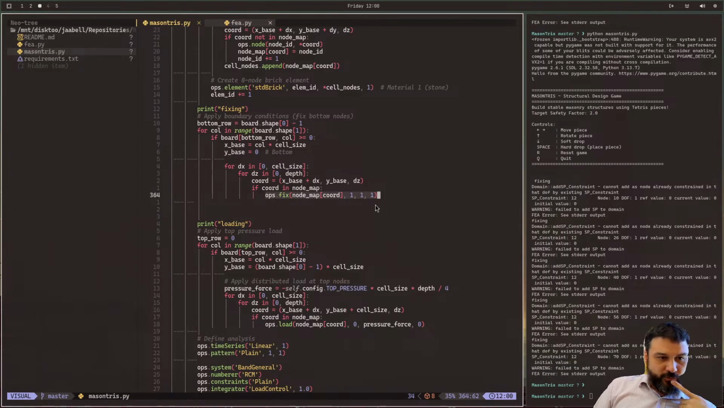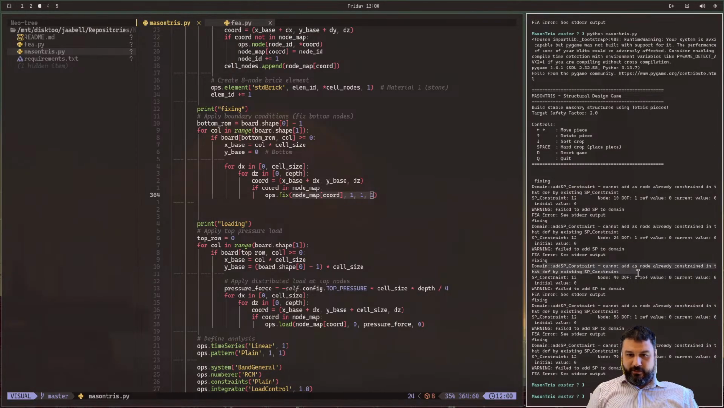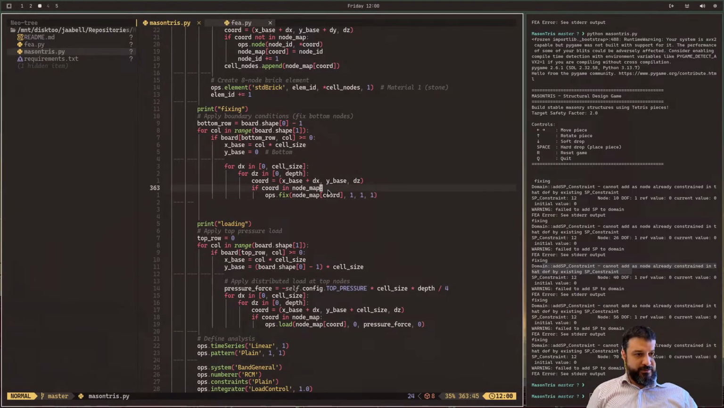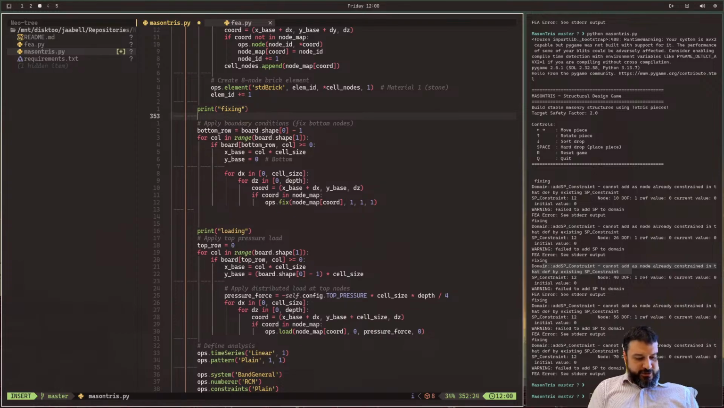Okay, so let's do something else here. Node map. Because it's not liking that we're adding more than one node to the domain, I'm going to do something different. Let's create a dictionary where nodes to be fixed should be a dictionary. And instead of going like this over here,